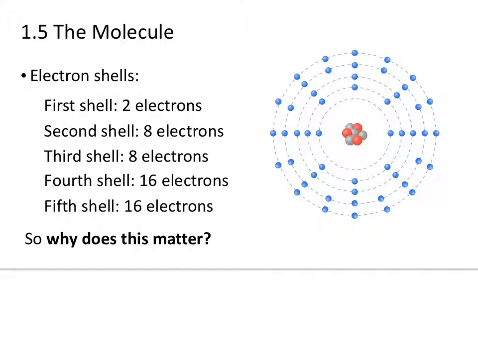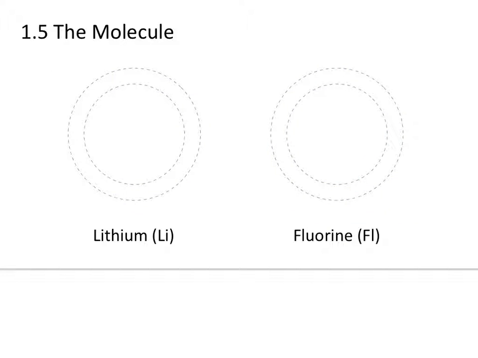All right, but this matters because depending on how many electrons are naturally occurring in there, it might make the outermost shell full, or in most cases not full. So an atom is going to want to join with other atoms to satisfy the outermost shell. And again, it may make more sense if we actually do just a little thought experiment right here. Okay, so we have two atoms.